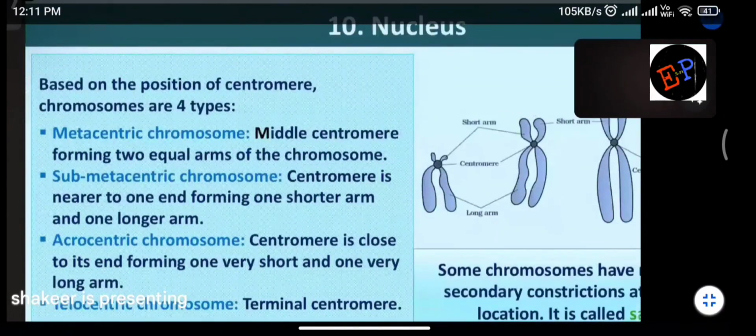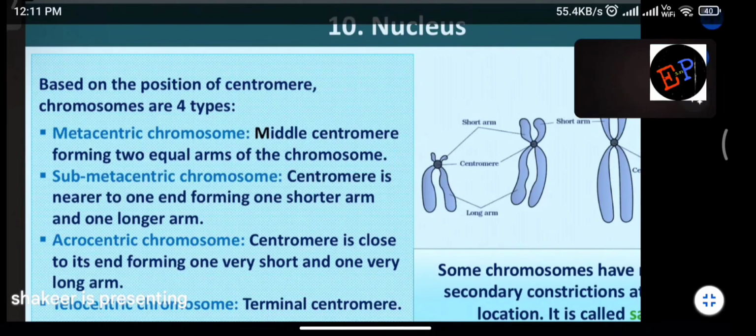That's it. Next, based on the position of this constriction, which is also called the centromere, we are dividing chromosomes into 4 types. In the middle there is a constriction, which is called the centromere. Depending on where this centromere is present, again, chromosomes can be divided into 4 types. Are you able to understand?